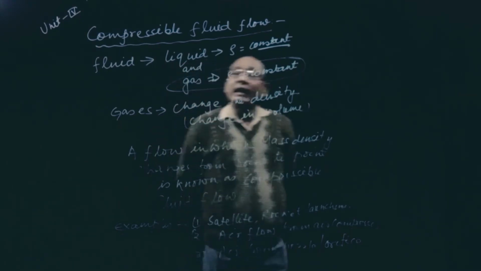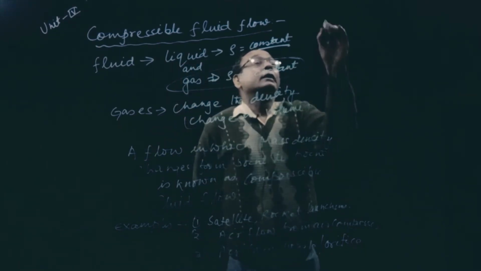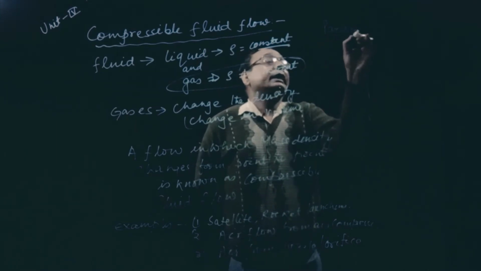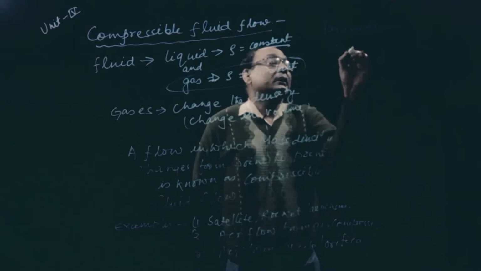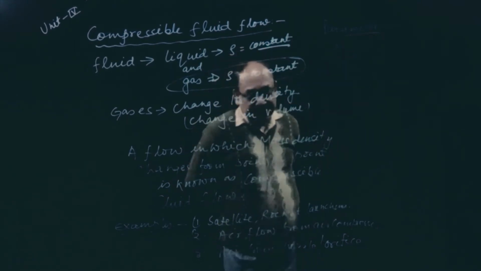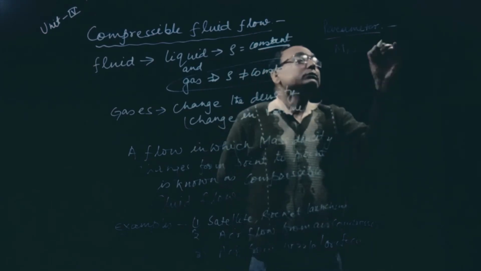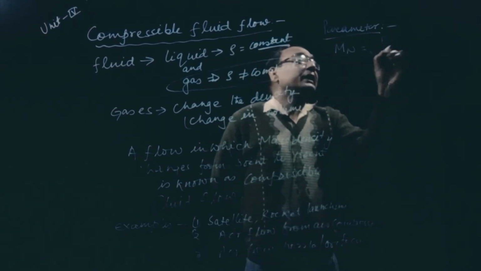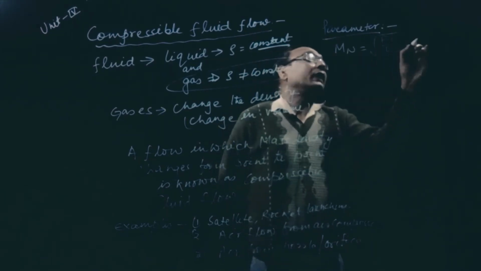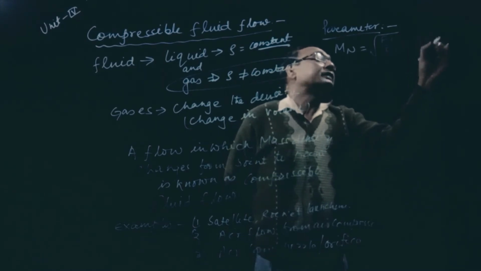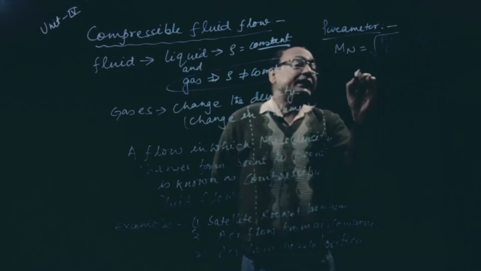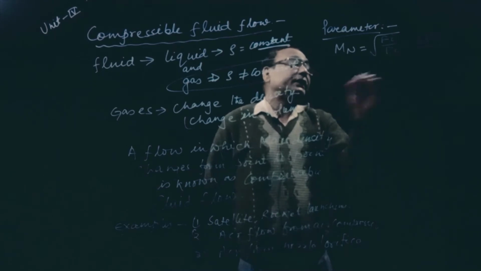There is one parameter which is known as Mach number. This I have already discussed in fluid dynamics. It is a dimensionless number, equal to Fi by Fc. Fi is rho L square V square. Fc is directly related with the bulk modulus.